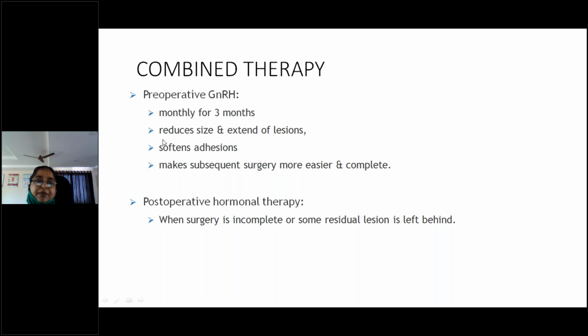You can easily remove these adhesions, and it makes the surgery easier and we can complete it much more easily when you give pre-operative medical treatment. At least for 3 months we can do. Post-operative hormonal treatment also can be given if any residual lesion is left behind even after the surgery.